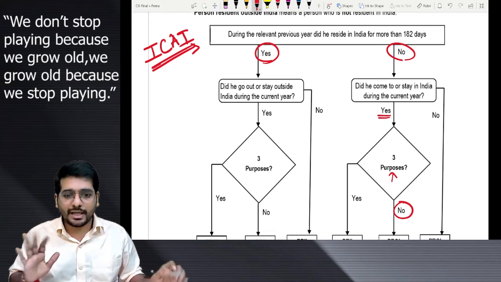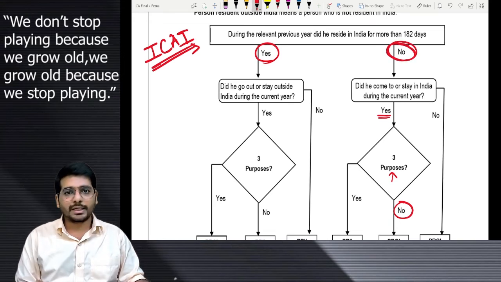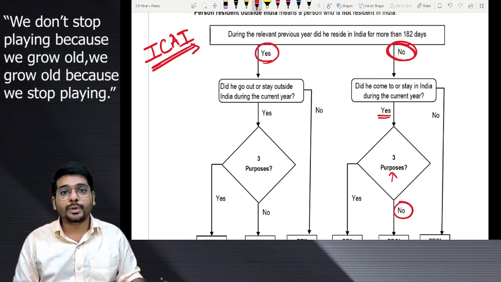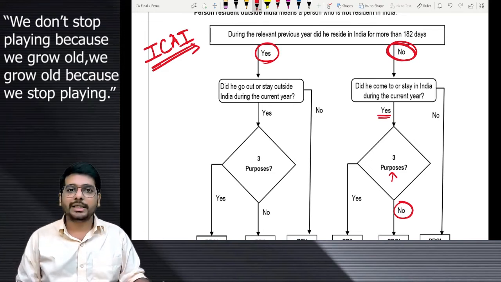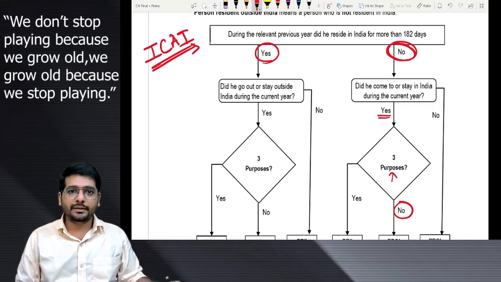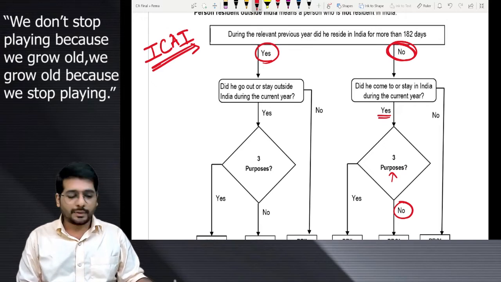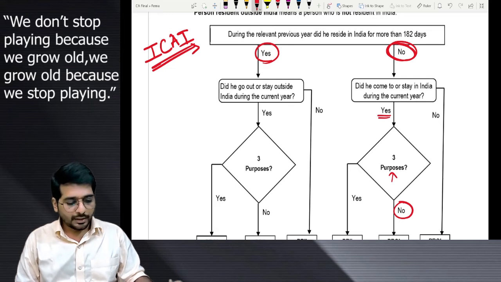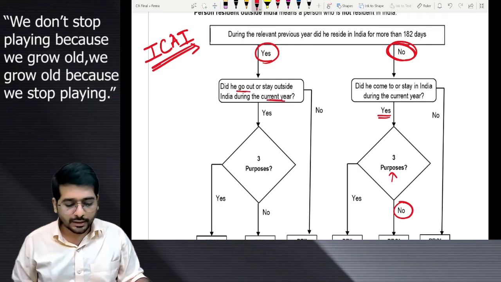So we are aware that a stay of not more than 182 days in 1819, plus coming to India for no exceptional reason, we are treating him as a PROI in 1920. Easy? Okay. Sir, for 2021, did he come to India in the previous year? Yes, sir. 1920 he was there in India only. Did he go out or stay outside India during the current year?